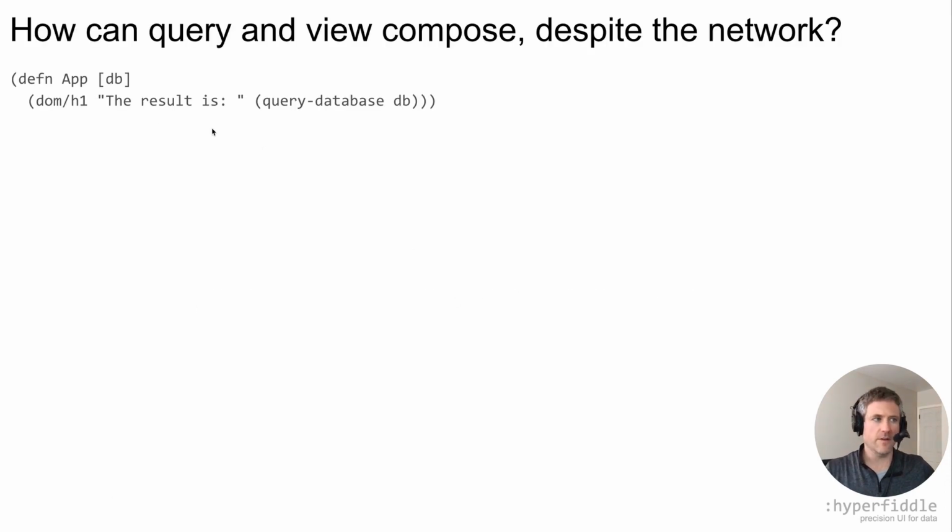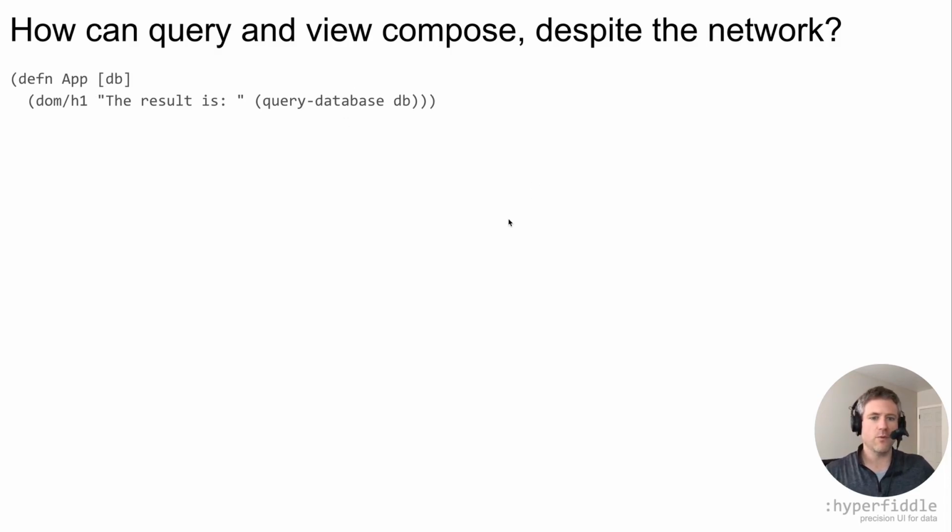As a problem statement, this here is the code we as web developers wish we could write. There are client-side DOM effects and server-side queries. It feels like such a composition should be well-defined, but it's not because of how the web works. The network makes us split our composed program into two separate programs, breaking function composition. This is basically an impedance mismatch. Your programming language is designed for single programs, but your application as a whole is a client-server distributed system. This impedance mismatch is the root cause of complexity in web development, and we think functional programming can solve it.